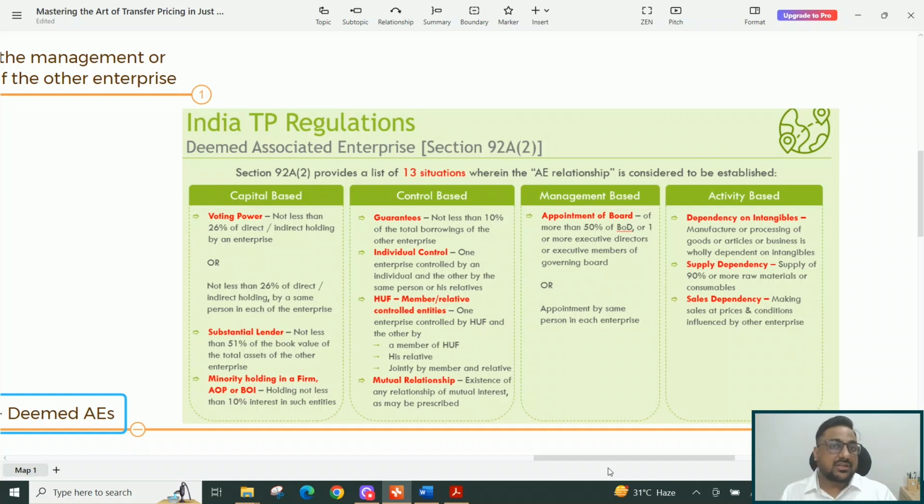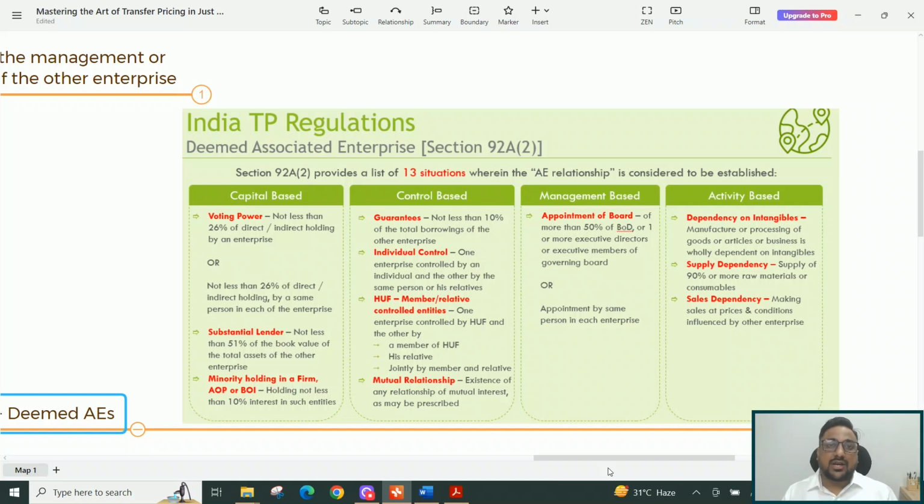Now let me also clarify here, we have to be very practical when we are dealing with such activity-based scenarios. Let me tell you one example which I faced in my career. There was a tire manufacturing brand which is an international brand. They wanted to set up a joint venture with an Indian group. The Indian group and that overseas group were two different, unrelated groups, but they wanted to get into a joint venture.